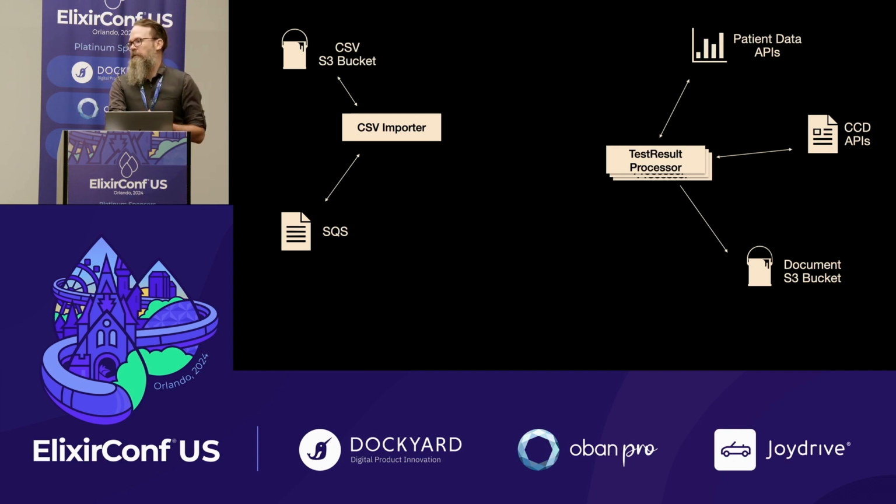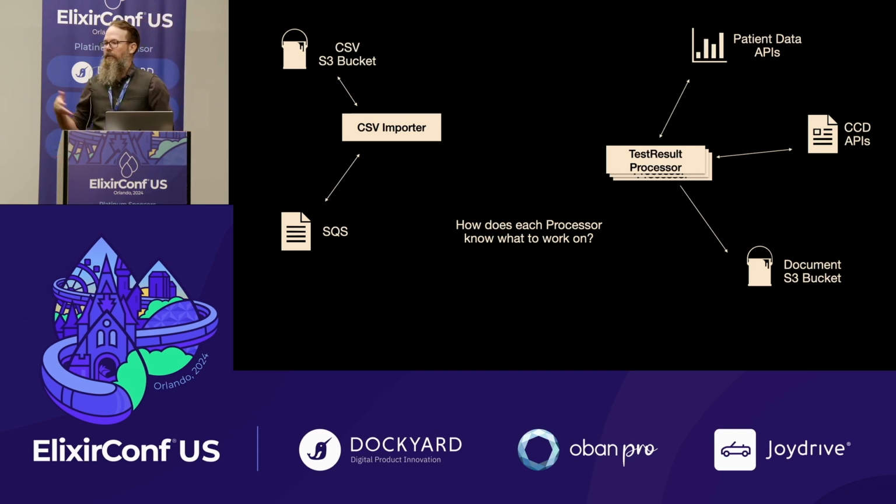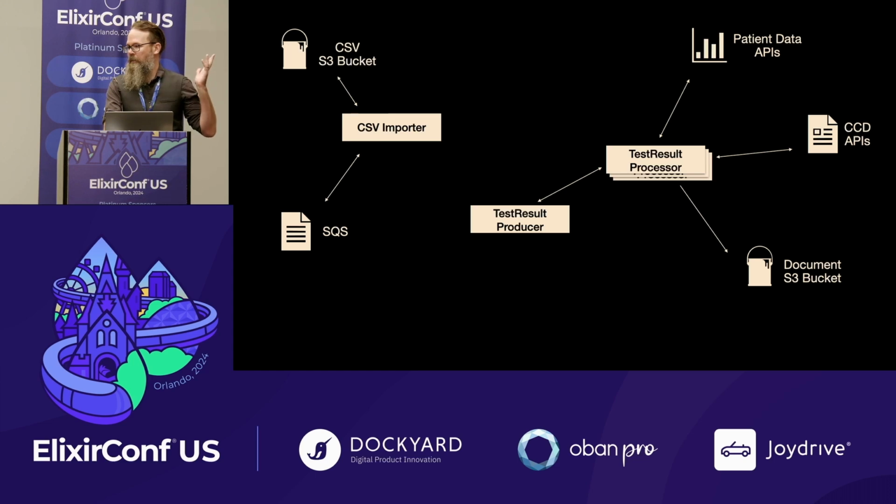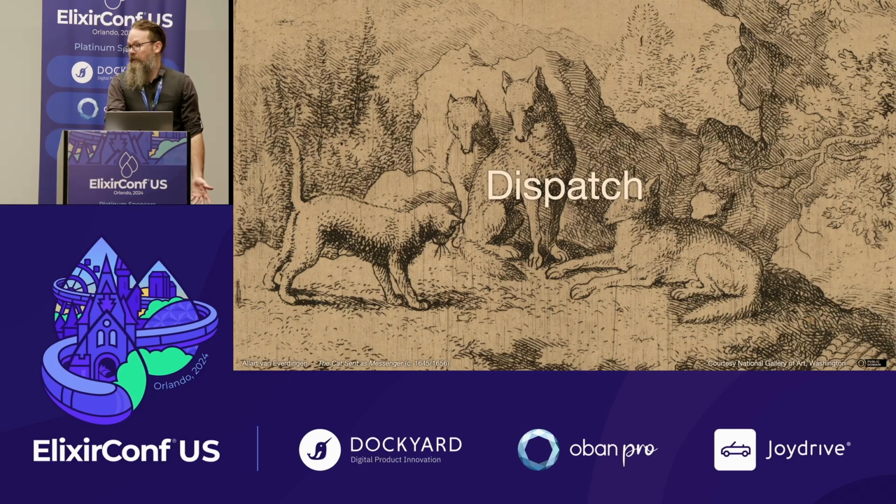But now we have a bunch of different processes that are running. Now we need to figure out how does each process need to know what's going on. So you can do this naively, but if you have a bunch of different processes, they're all asking, give me the next work, and they're just asking the database, a bunch of them are going to be doing duplicate work because they're going to be getting the same rows out of the database. But it's great. We have processes. We can solve everything with processes all the way down. But these processes need to talk to each other.